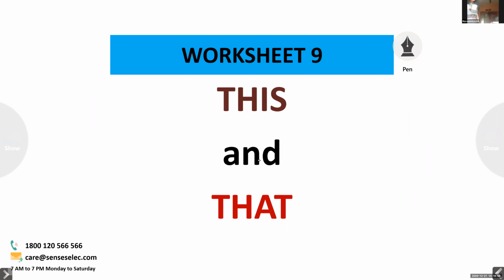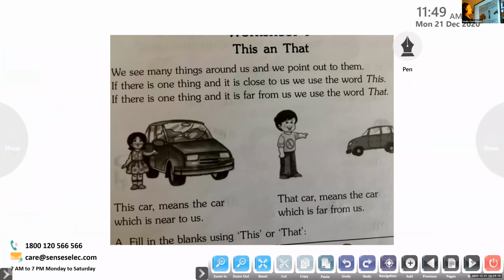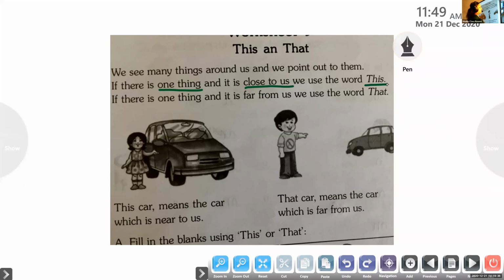Let me ask. Rehan, unmute. Say, when we speak about one thing that is very close to us or near us, which word do we use? This or that? This. Yes. Very good. Thank you. One thing close to us, we use the word this. Okay, good job, Rehan. Thank you.